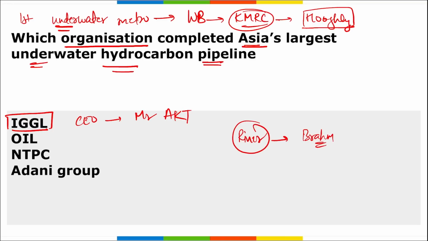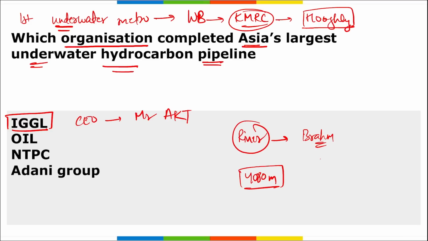And this will be connecting Jorhat and Majuli in Assam. The total length of this hydrocarbon pipeline, built with the horizontal directional drilling method, is 4080 meters. That means roughly it is more than 4 kilometers.